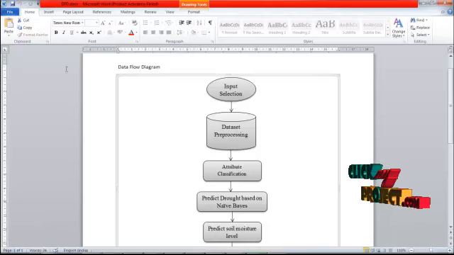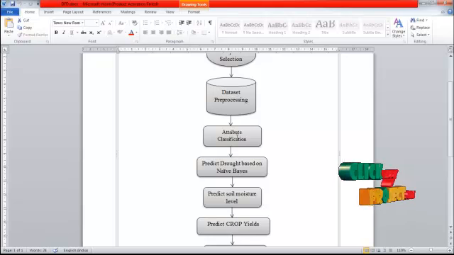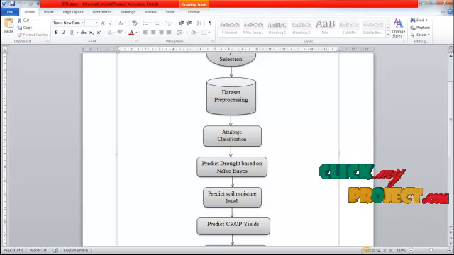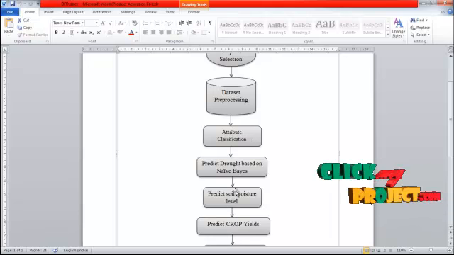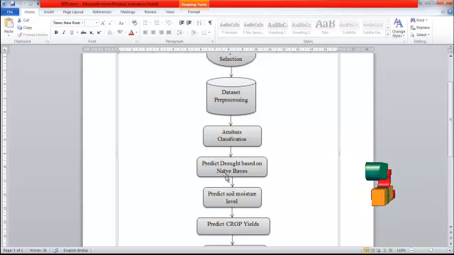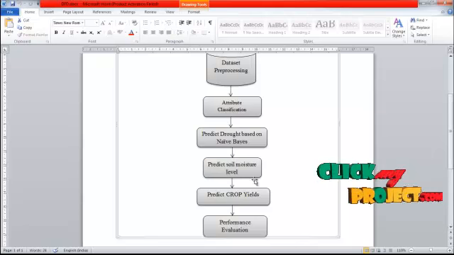After the dataset has been pre-processed, we are going to classify the attributes in the dataset. Here we are classifying the dataset by using the attribute values, such as month-wise predictions. After that, we predict the droughts based on the Naive Bayes algorithm, which is normally a conditional probability process.